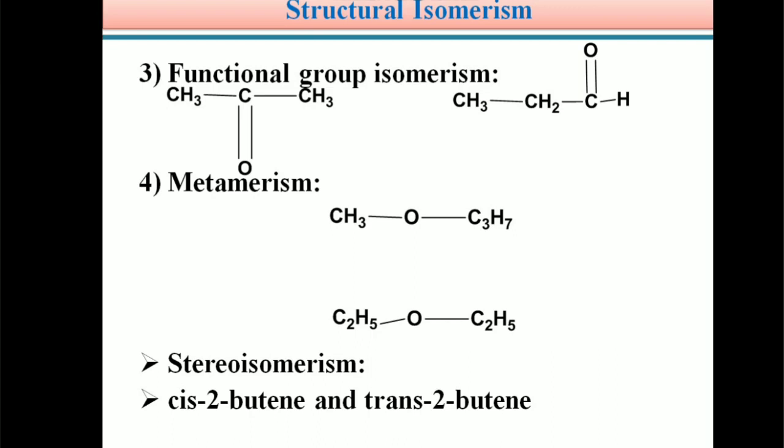Structural isomerism is classified as chain isomerism, positional isomerism, functional group isomerism and metamerism, and stereoisomerism is classified as geometrical isomerism and optical isomerism. We can discuss stereoisomerism in detail in the coming unit, the stereochemistry lesson.